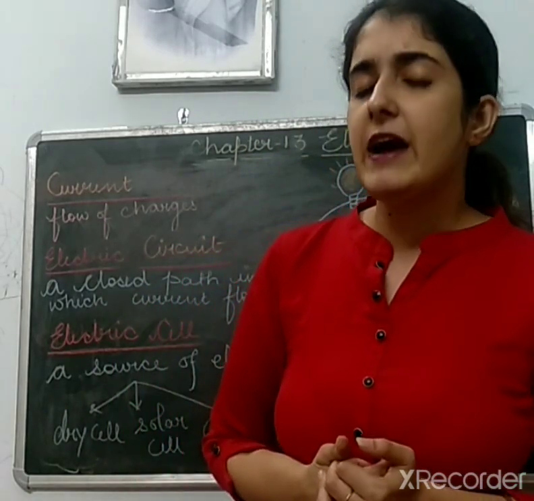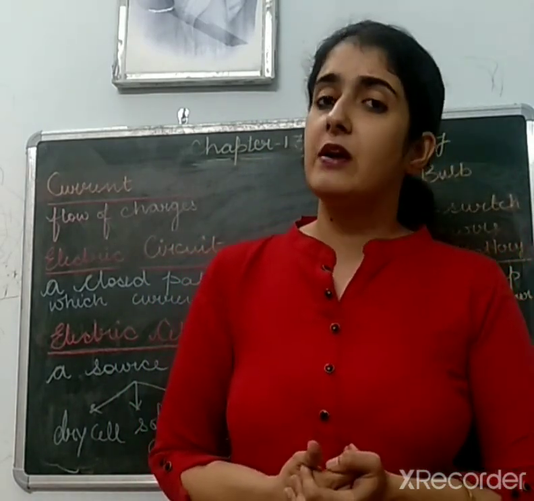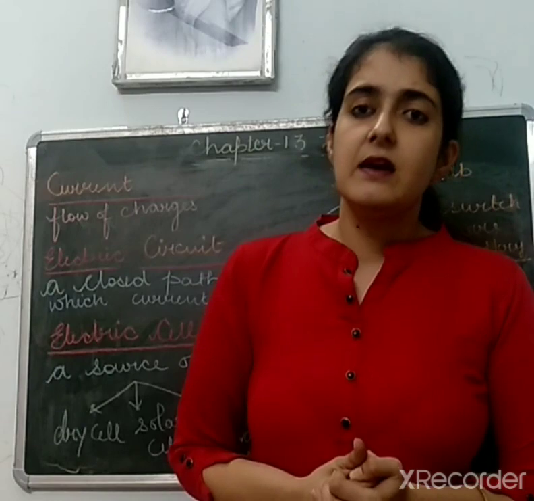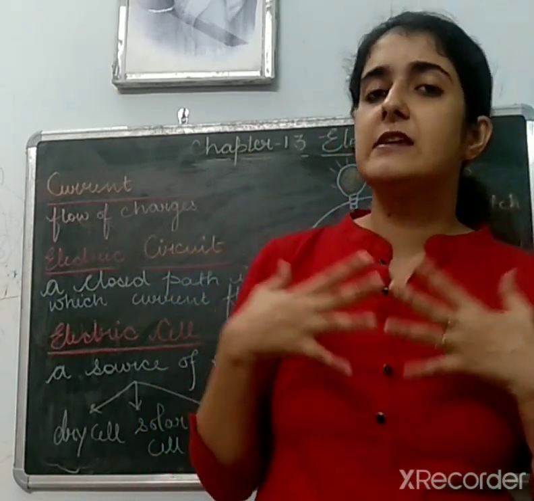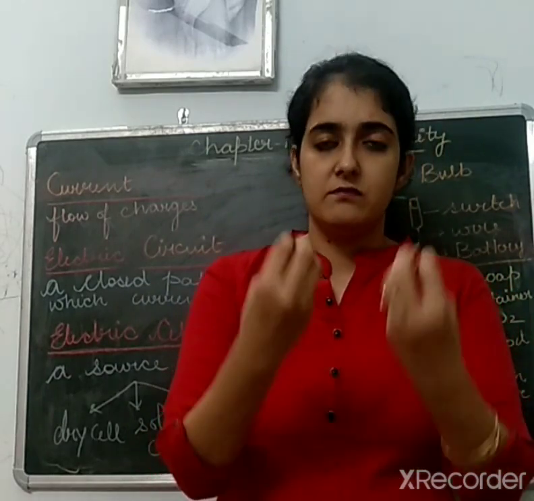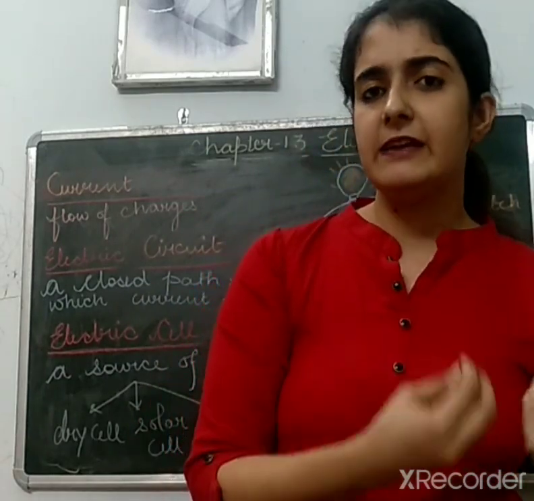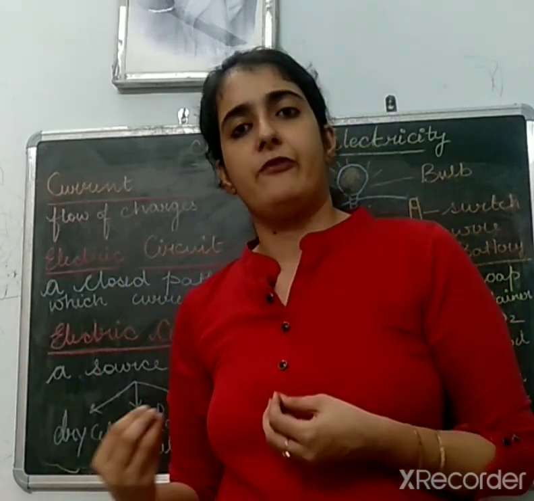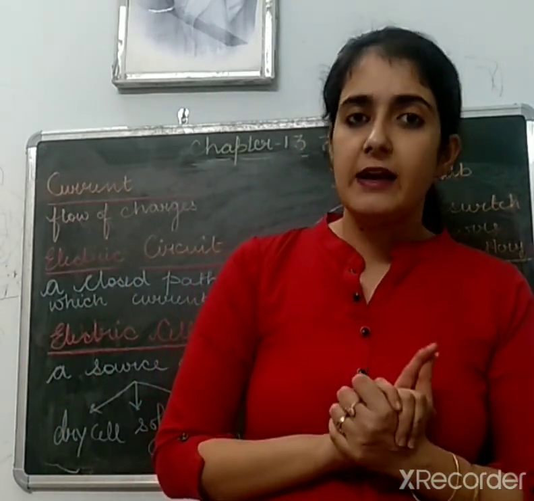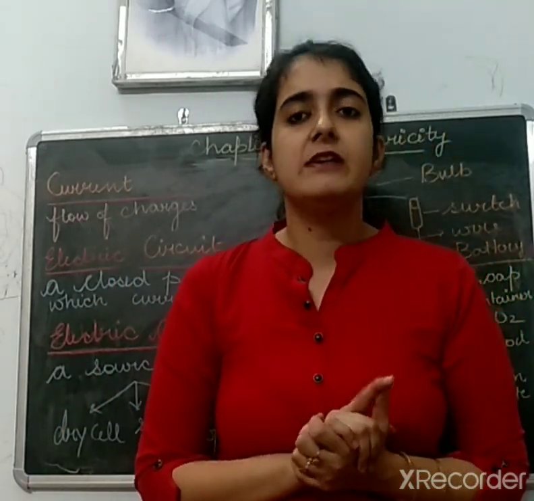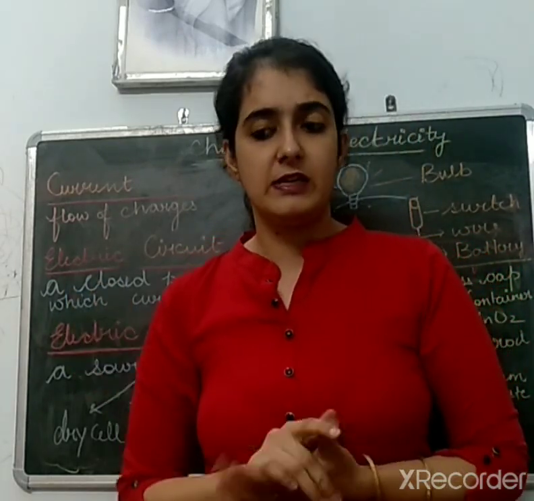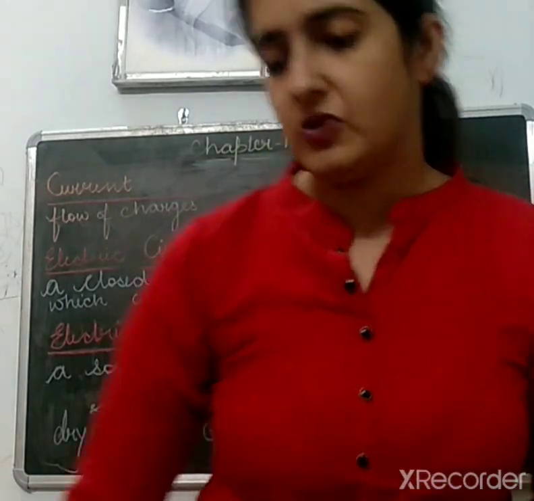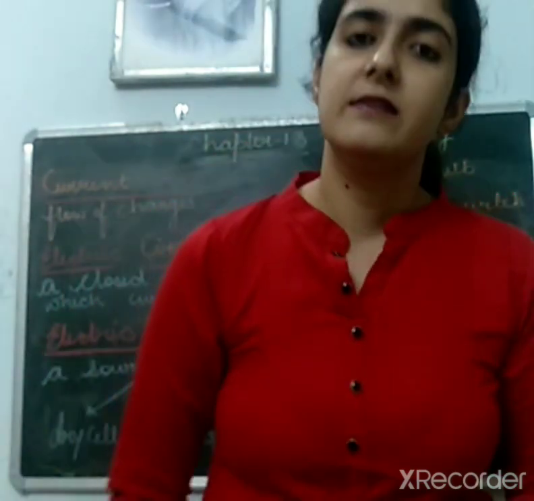Next, if I ask you what you understand by electric current, electric current is the flow of charges. It means that whenever certain charges flow, they produce electricity. Everything around ourselves is made up of atoms. These atoms have some positive charge and some negative charge. I'll show you one activity through which you can understand electricity.